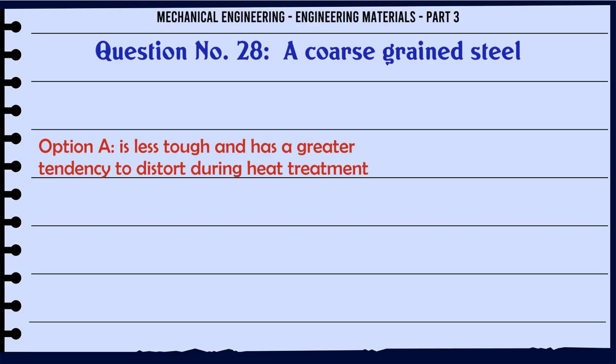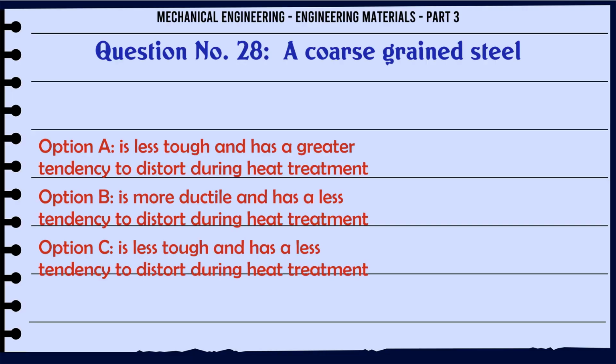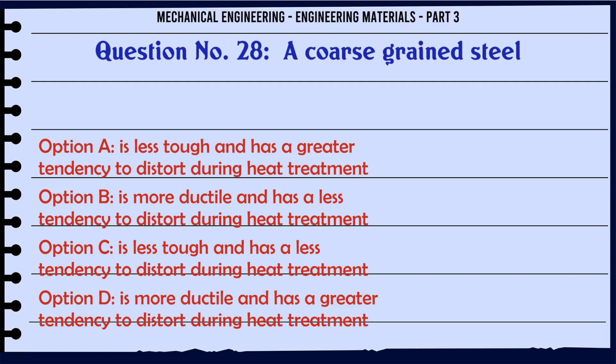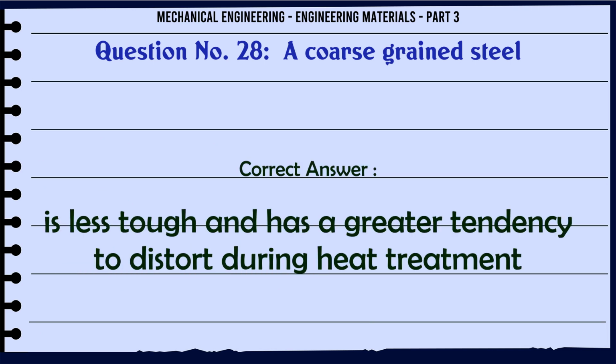A coarse grain steel: A. is less tough and has a greater tendency to distort during heat treatment. B. is more ductile and has a less tendency to distort during heat treatment. C. is less tough and has a less tendency to distort during heat treatment. D. is more ductile and has a greater tendency to distort during heat treatment. The correct answer is less tough and has a greater tendency to distort during heat treatment.